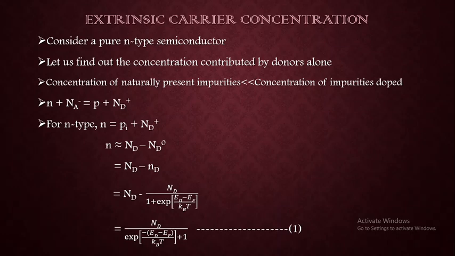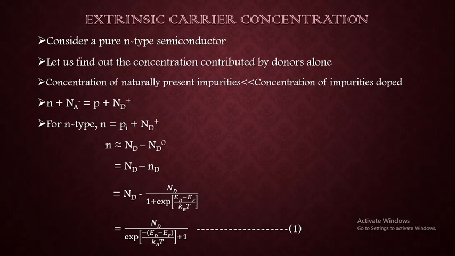And again further simplification, that is dividing the numerator and denominator by exponential of (Ed minus Ef) by kBT will give you n is equal to capital Nd divided by exponential of minus (Ed minus Ef) by kBT plus 1. Let us call this as equation number 1.